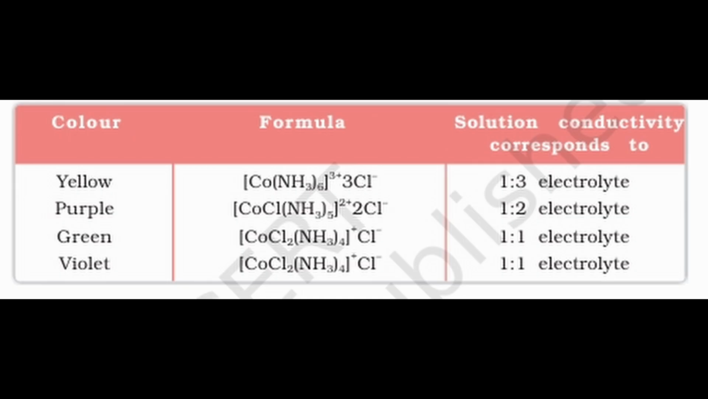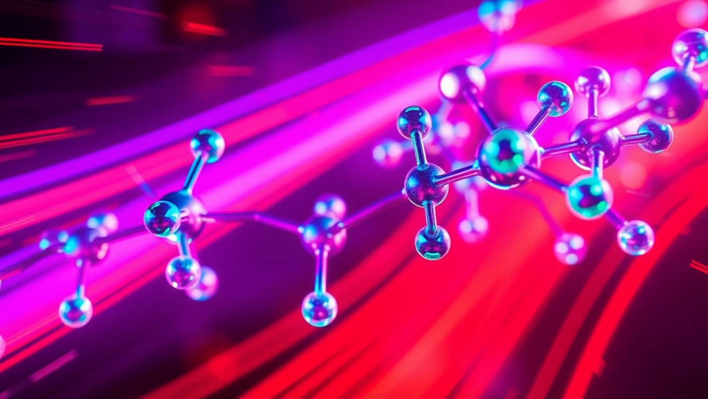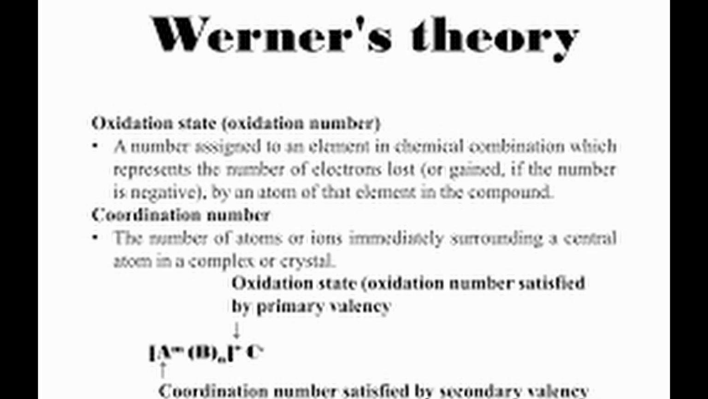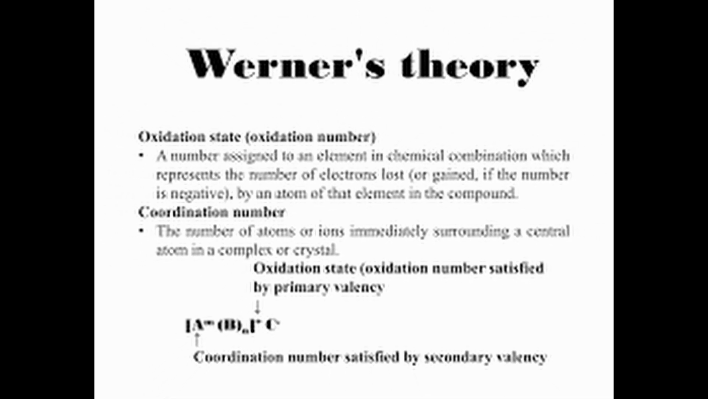Werner showed that in cobalt-3 complexes, the coordination number is always 6, meaning 6 groups, NH3 or Cl-, remain attached to the metal inside the brackets. The ions outside the brackets behave as normal ions and can be precipitated as AgCl. He also proposed his theory of coordination compounds, wherein the main postulates are: